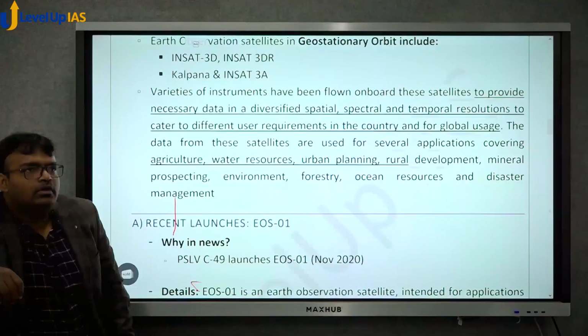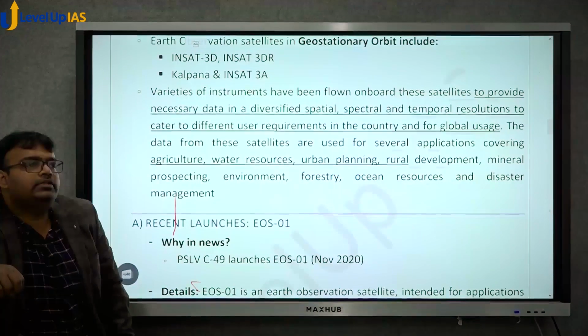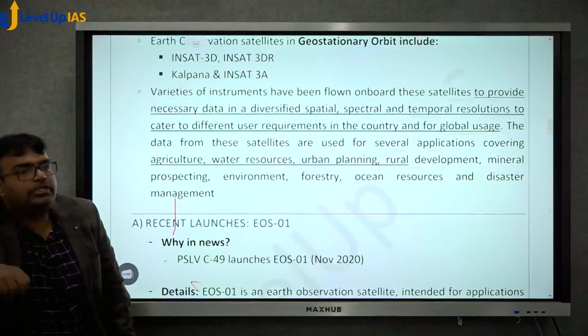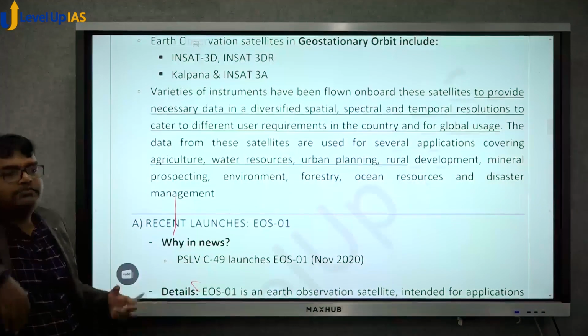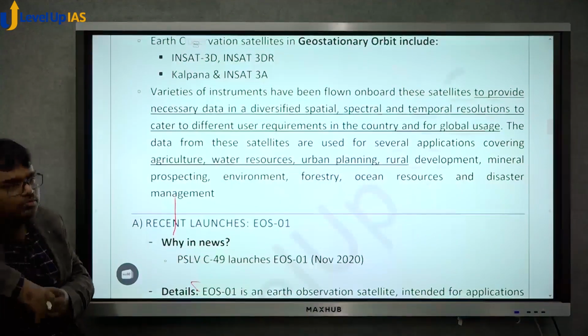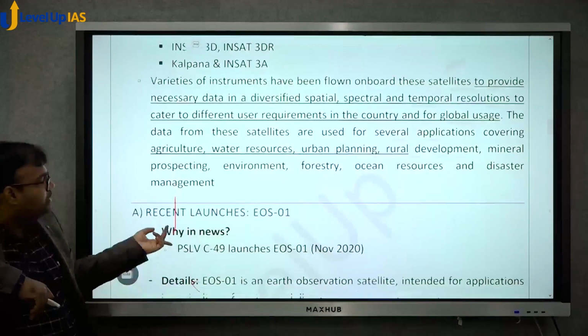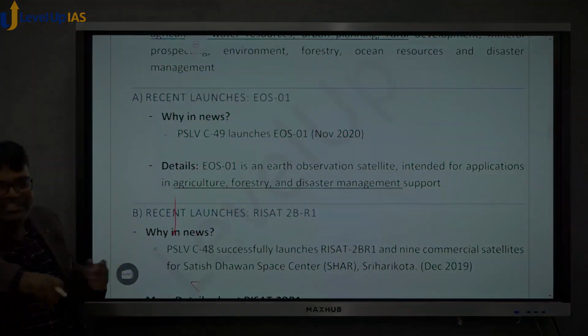Groundwater, yes. It's not simply that it's taking pictures. It also has instruments which allow you to understand what is inside. So if there are minerals inside, if there is water inside, it will be able to play a role. Okay, some recent launches, EOS-01.